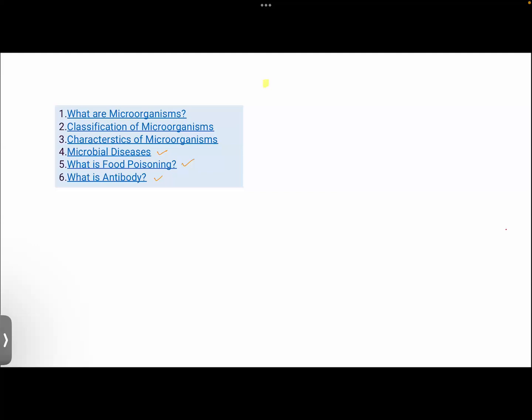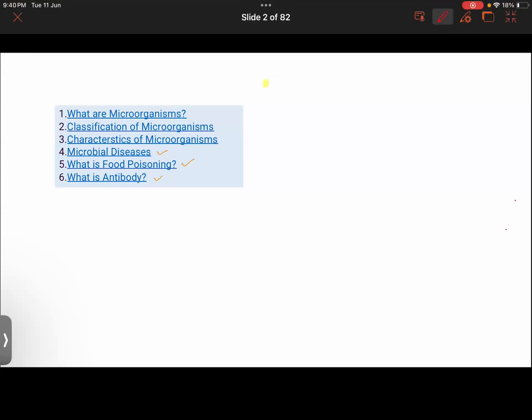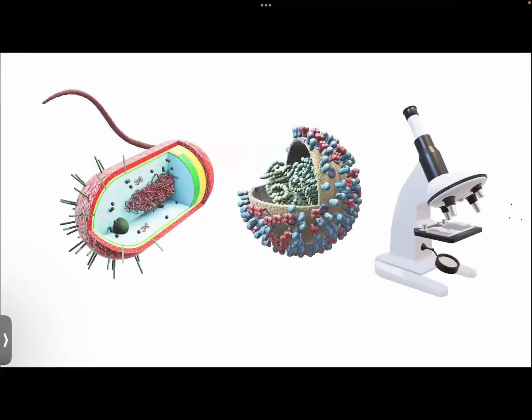Before we continue further, first of all, have a look at this slide. In this slide, you can observe a microscope, the tool that is used to view microorganisms. Microorganisms are so small that we can't see them with our bare eyes, so we take help of this.